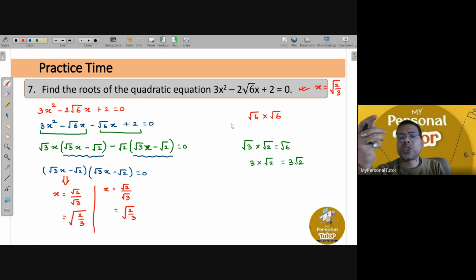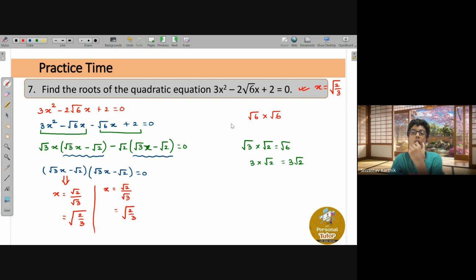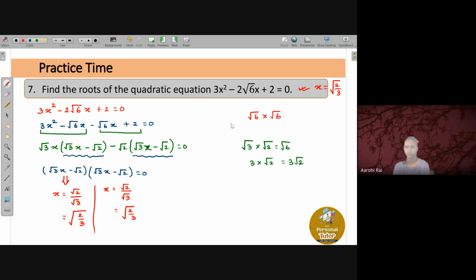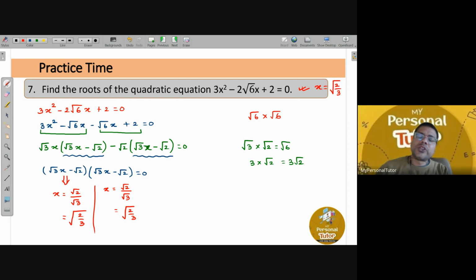Actually, in this question, as I told you, whenever we solve any quadratic equation, we will have two answers. Did I tell, Karthik? Yes, sir. Here also you are getting two answers, but both the answers are same. Is that all right? Yes, sir. All right, good. Even if you want to verify it, you can just substitute here. You will get the answer as 0.